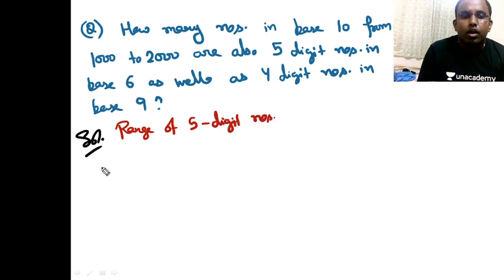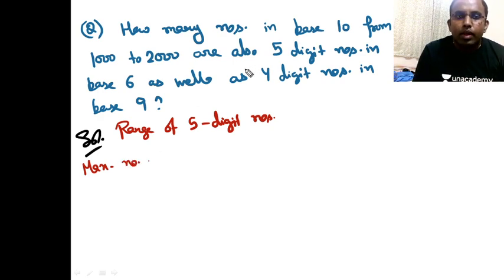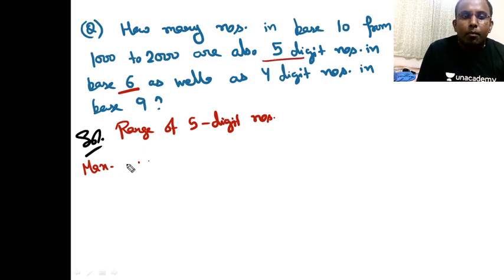Like what is the maximum number I want to see in base 6? So maximum 5-digit number in base 6.